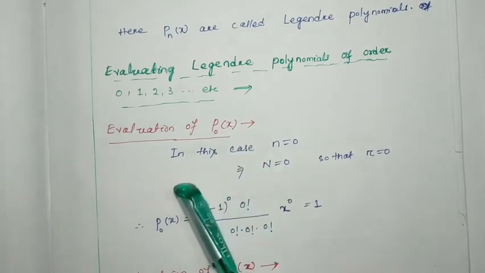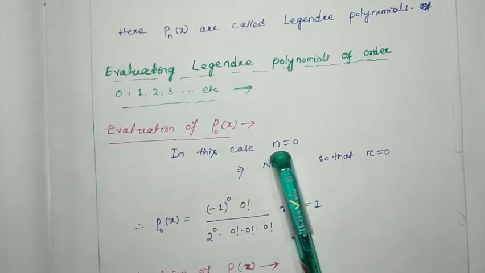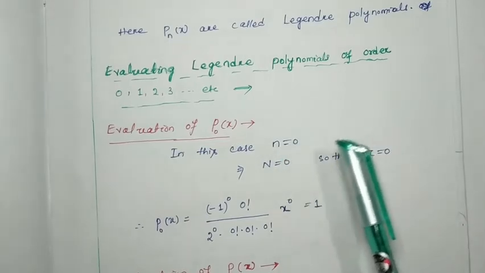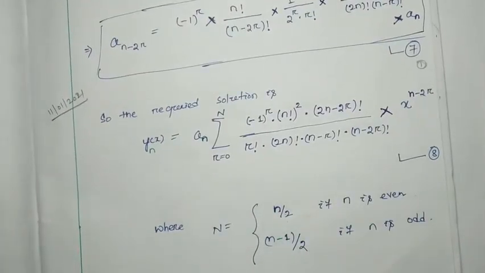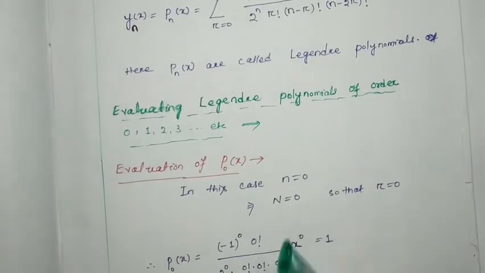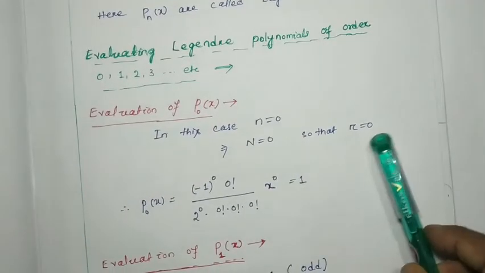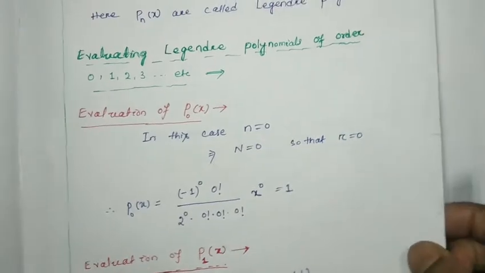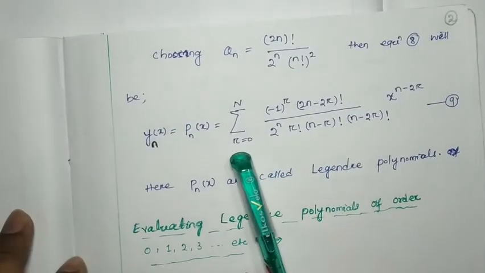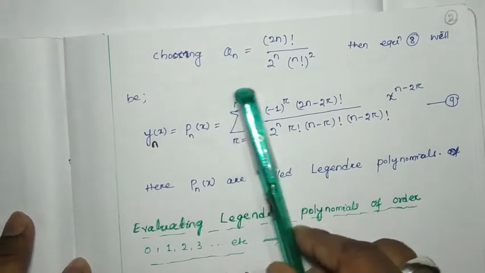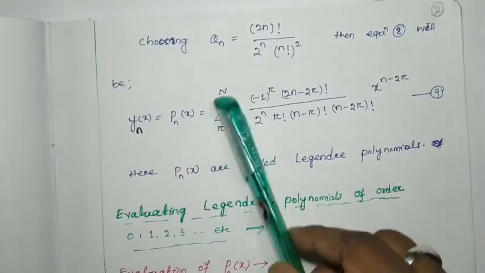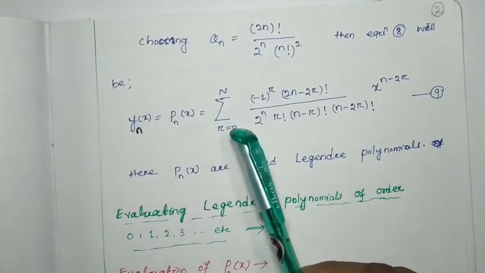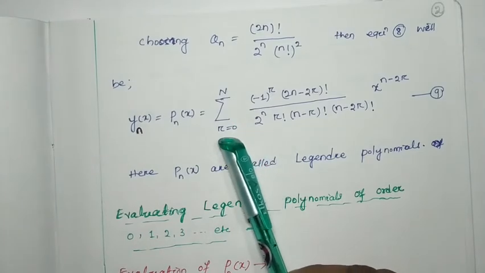Here for P0(x), small n will be equal to 0. So 0 is generally considered as even. So capital N will be 0 by 2, which is 0, so r will be equal to 0, because the summation starts from r equal to 0 to N. Here N equals 0 for this case, so the summation is going to have only one term, for r equal to 0.